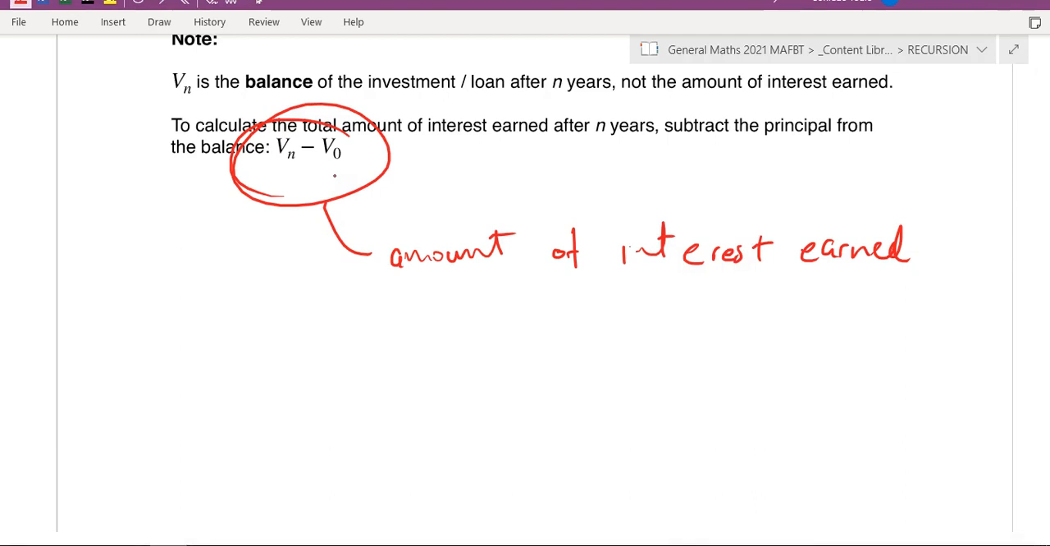So let's say, for example, I went to the bank, invested $1,000, and then after a year, the value of it is now $1,500. How much interest did I gain? $500, because now I have an extra 500. So it's basically just the extra amount that I have on top.